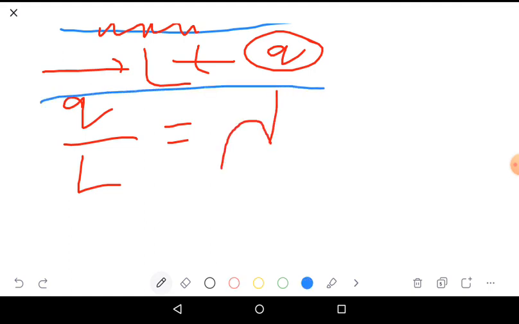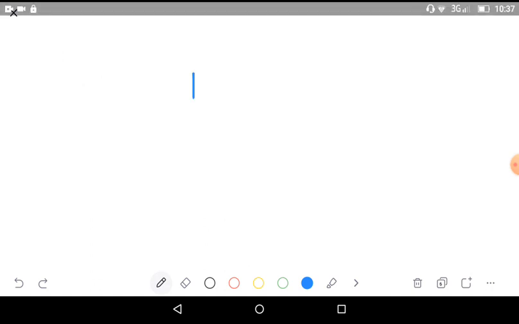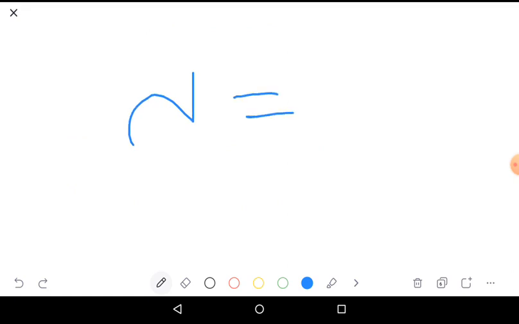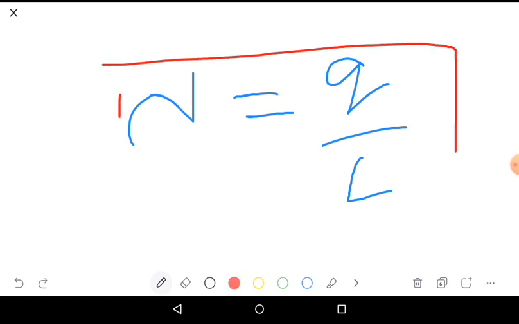Lambda is the symbol for linear charge density. Remember, all physical quantities have symbols. So the symbol for linear charge density is lambda equals Q by L. So this is the symbol for charge density.